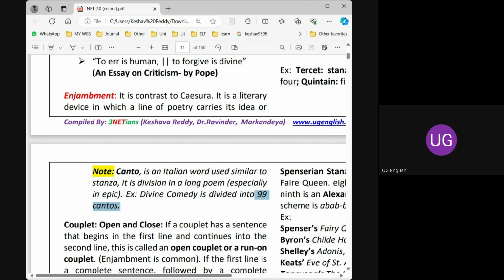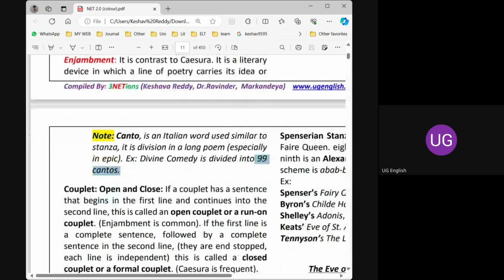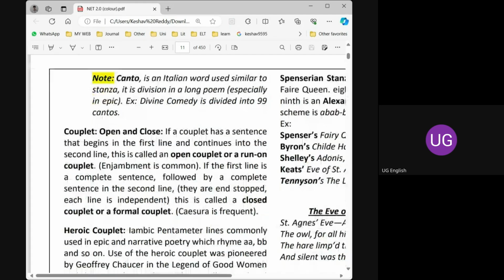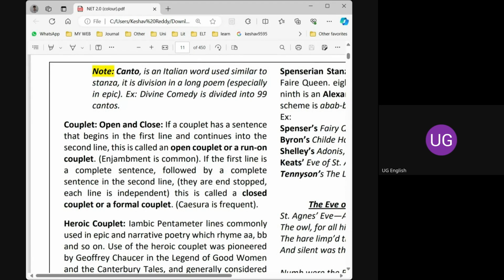There are 99 cantos. Actually, there are three books, three parts, and in each part we have 33 cantos, which we will discuss in classical literature. 99 cantos are there in the Divine Comedy, that means 99 stanzas. Simple. So we will go to the next topic called couplet. What is a couplet?